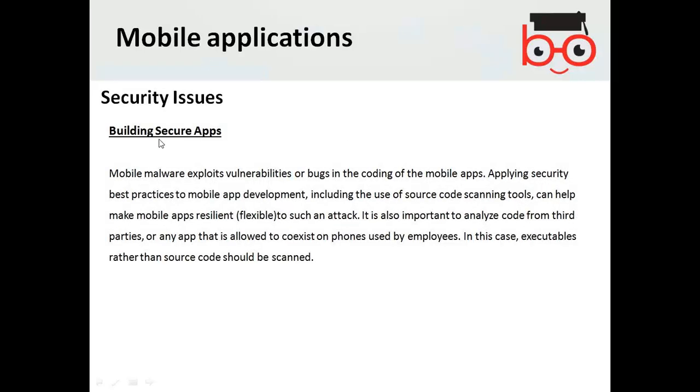Security issues, building secure applications. Mobile malware exploits the vulnerabilities or bugs in the coding of a mobile app. Applying security based practices to mobile app development, including the use of source code scanning tools, and so on. Obviously with the apps you are using, you will not be very aware whether your apps and your data are secure or not.